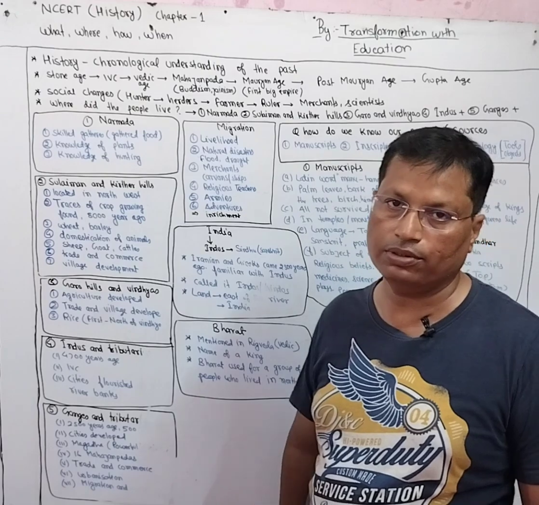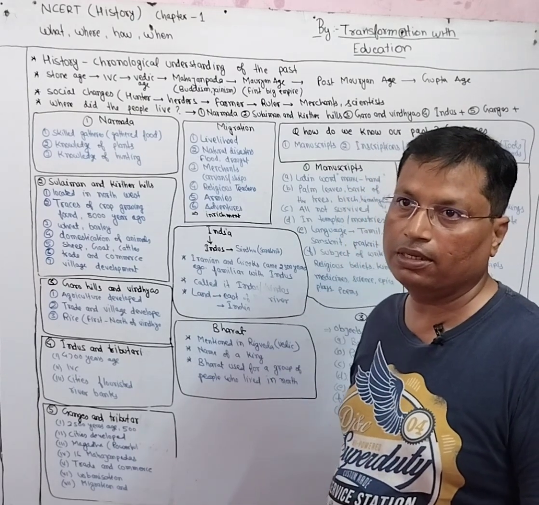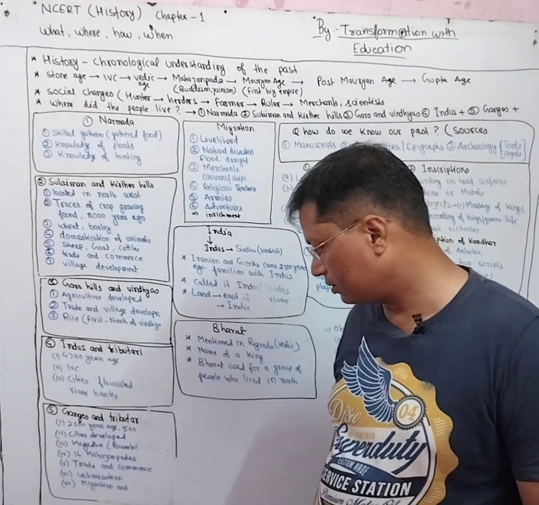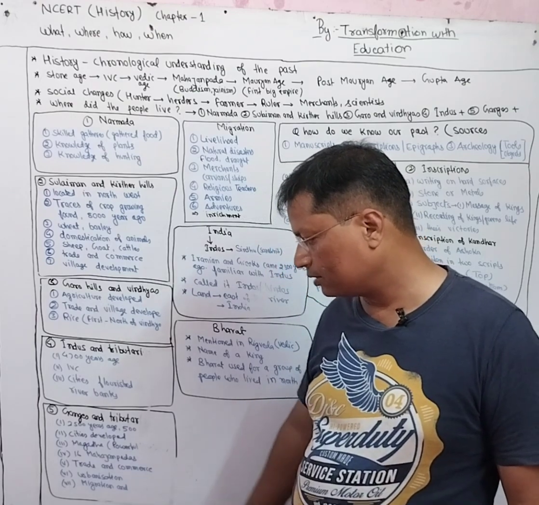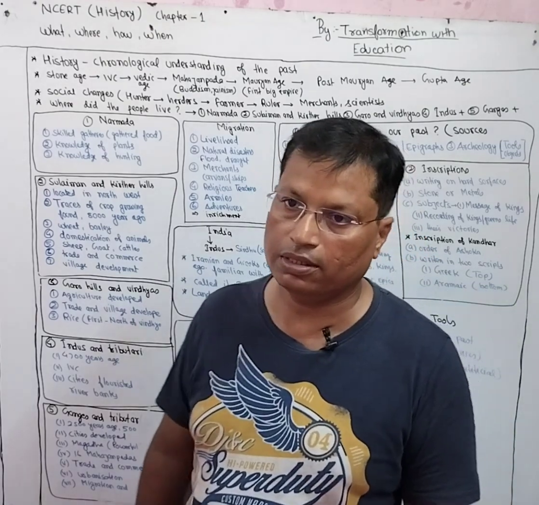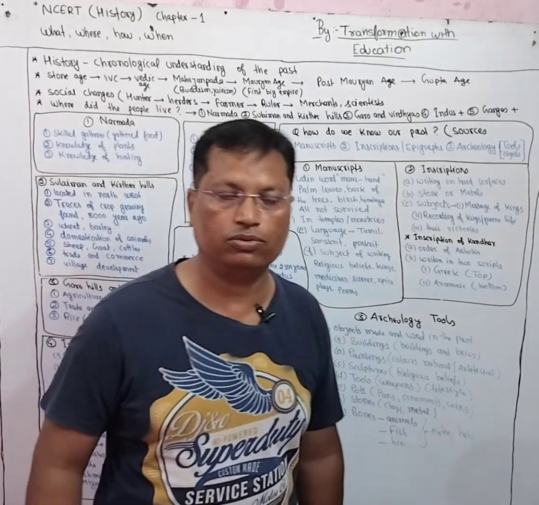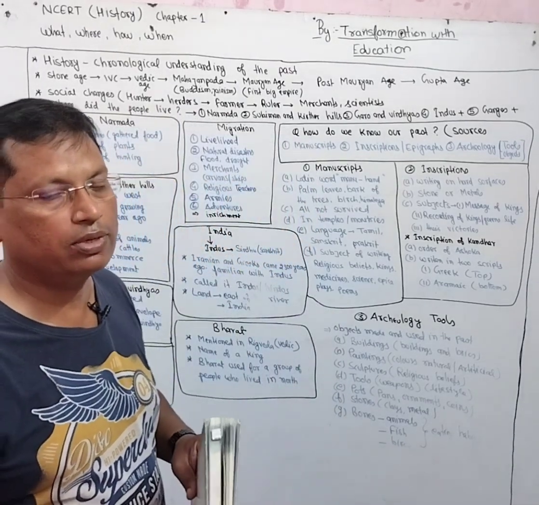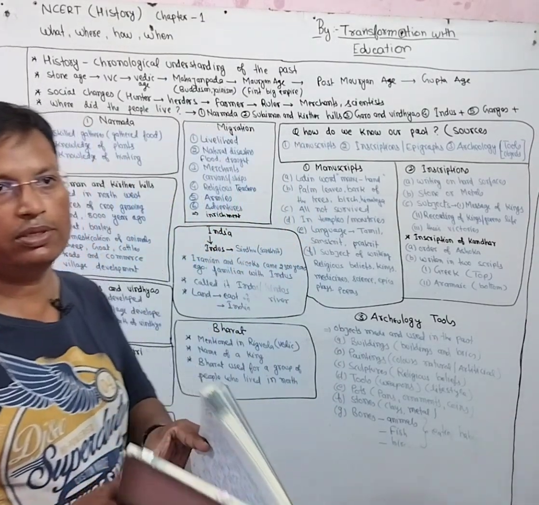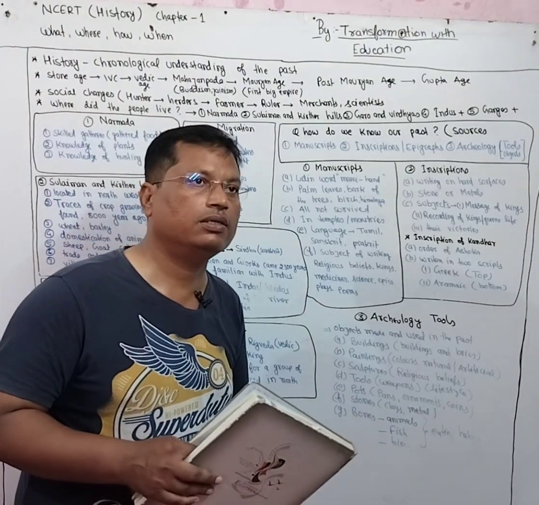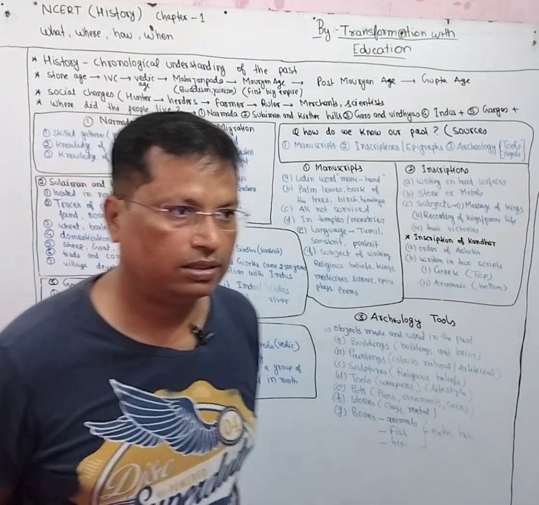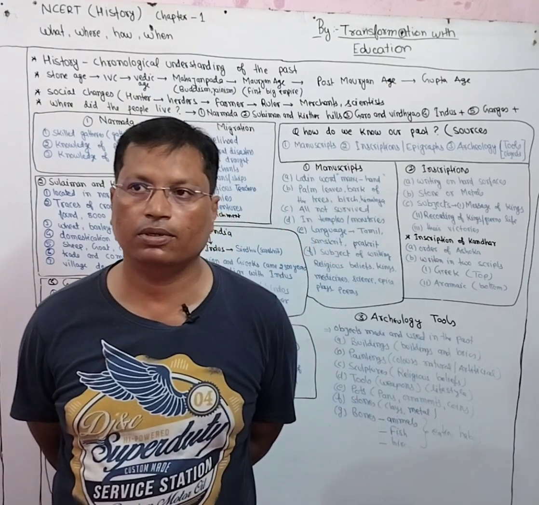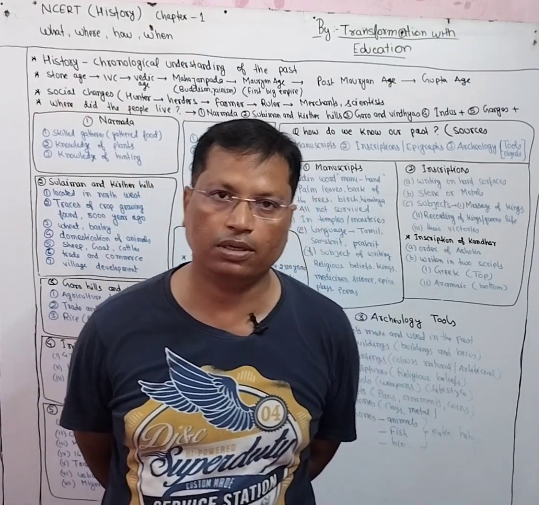And when there is a city, obviously there will be some trade and commerce, and urbanization also took place. And when all of these were there, some migration of people also took place. Now the question comes, why did people used to migrate from one place to another? Why does anybody try to have a settled life? Nobody wants to move from one place to another.